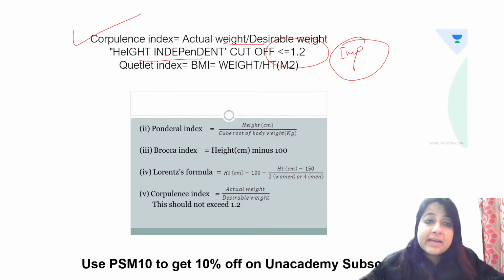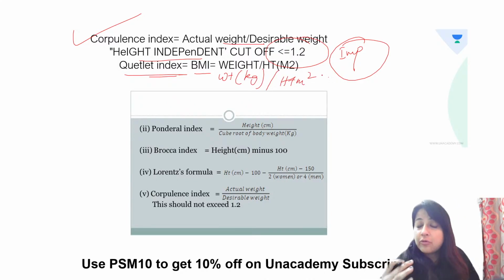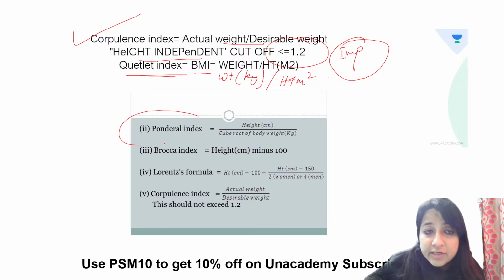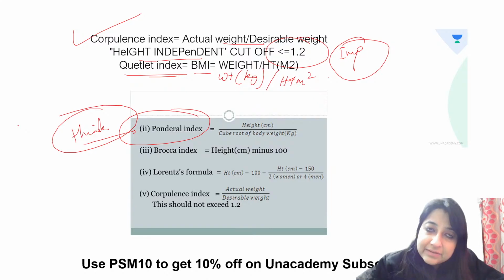Now look at the first one. Quetelet index is BMI. What is BMI? Weight in kg upon height in meter square. Now, you just think what your weight is. Ponder means you think what your weight is. Okay, I'm telling you, Divya. The first one we all know, whenever it comes to obesity, we have to calculate BMI. And what is BMI? Quetelet index, right? Weight in kg upon height in meter square.